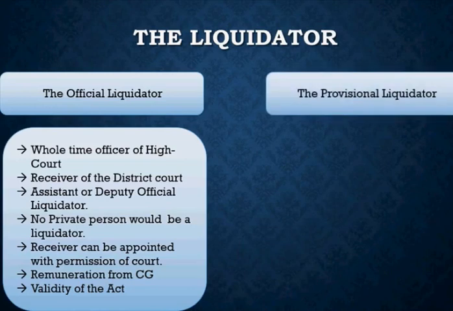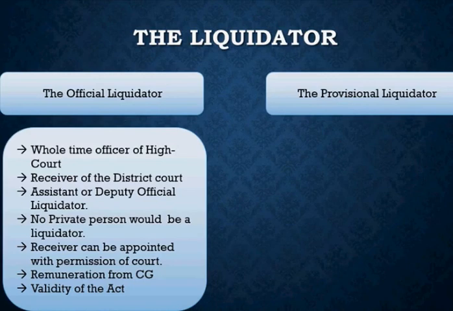Now we move on to the second category of liquidator, that is the provisional liquidator. The provisions related to the provisional liquidator are contained in section 450 of the previous Companies Act, that is, Companies Act 1956. Now we need to understand one thing. You know the word provisional, right? That means it is not final.